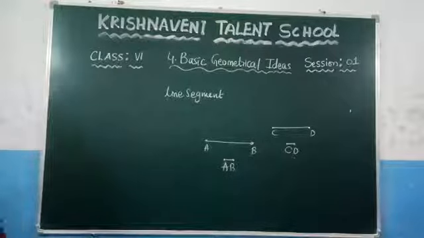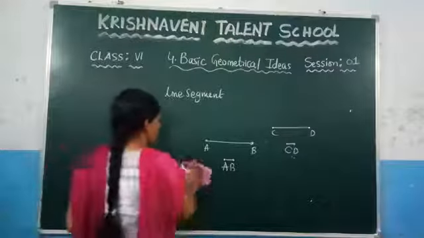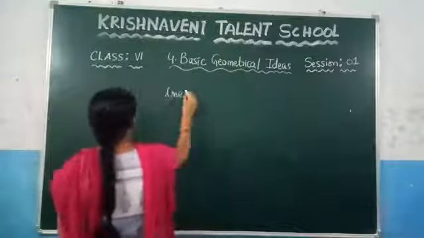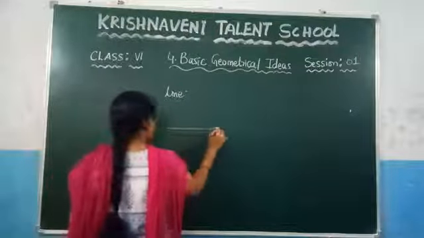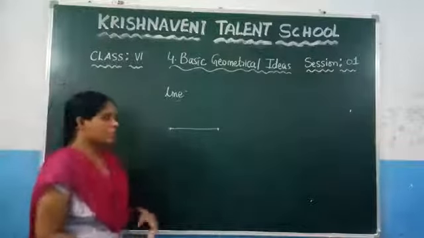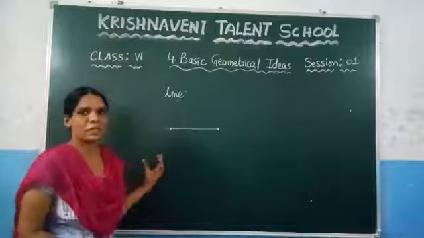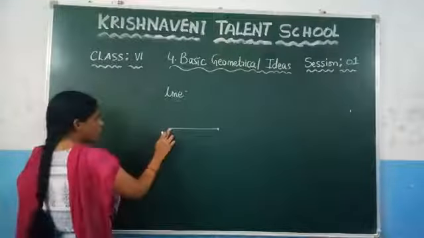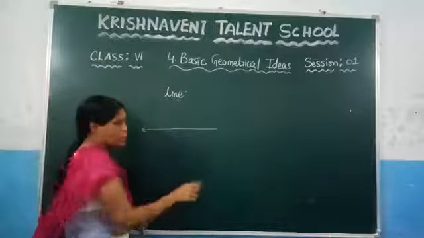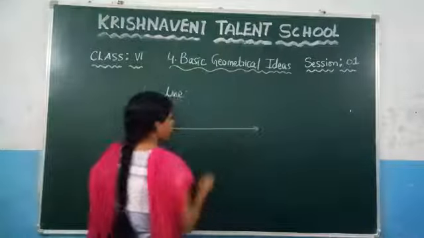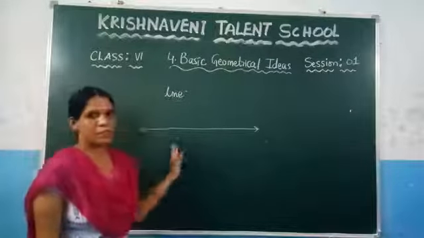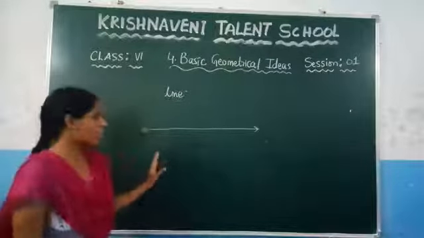Now see the definition of the line. So what is meant by the line segment? It has an initial point and a terminating point. But for a line, if you take any line segment, either of the sides should be extended. That means it should not have any initial point. It will extend in this direction, and it should not have any terminal point. It should extend in this direction. That means it does not have any initial point and it does not have any ending point. That means the line can go anywhere. This is the definition of the line.